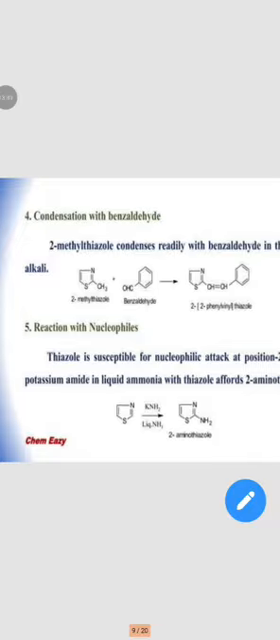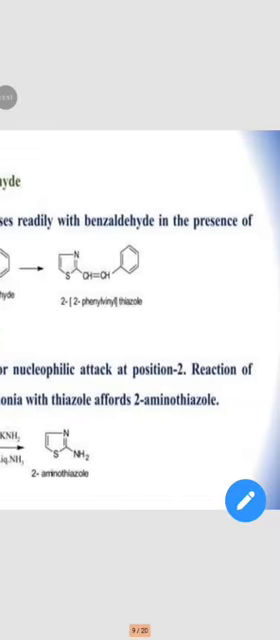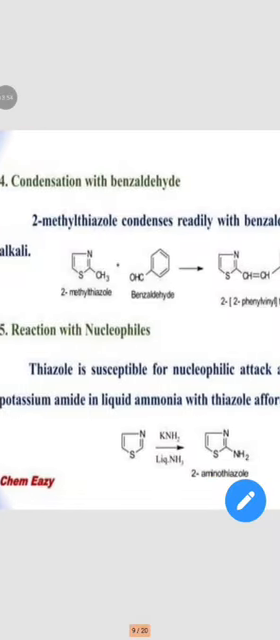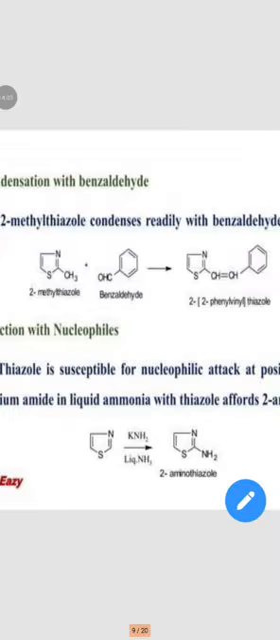Then condensation with benzaldehyde. 2-methylthiazole condenses readily with benzaldehyde in the presence of alkali. 2-methylthiazole is reacted with benzaldehyde in the presence of alkali to form the product 2-phenylvinylthiazole. Then reaction with nucleophiles.